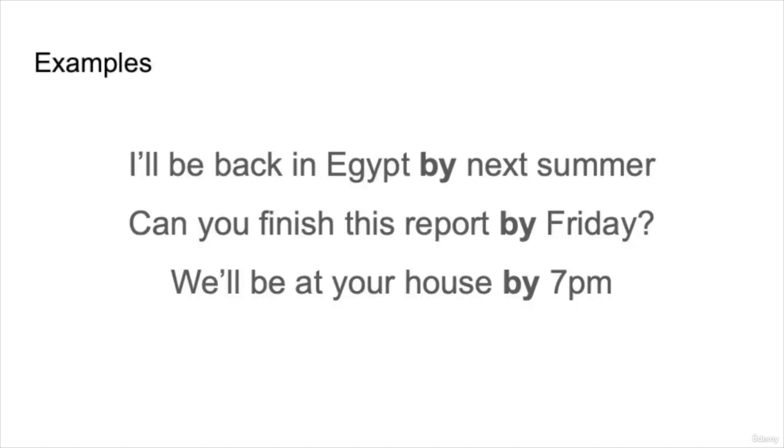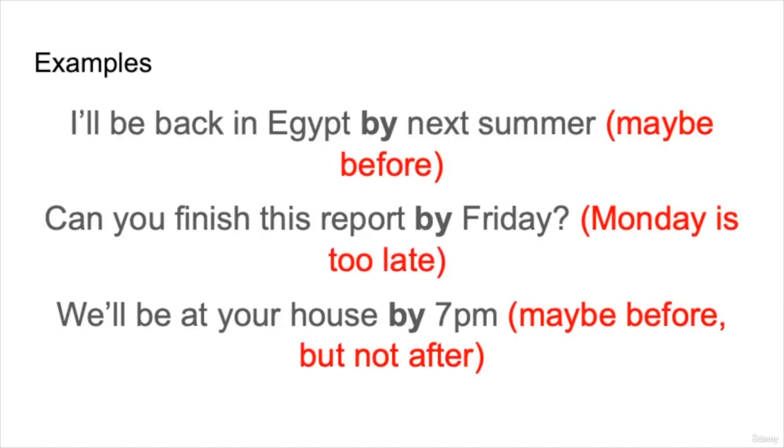So here we have 3 examples using by. I'll be back in Egypt by next summer. Can you finish this report by Friday? We'll be at your house by 7. So I'll be back in Egypt by next summer means maybe before. So maybe early summer, but definitely not after. So I'll be back in Egypt by next summer.